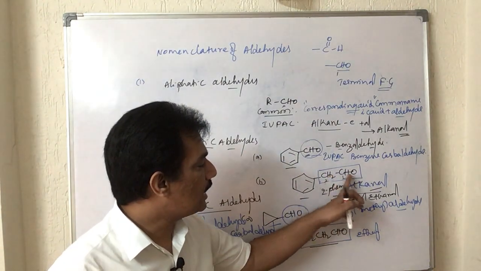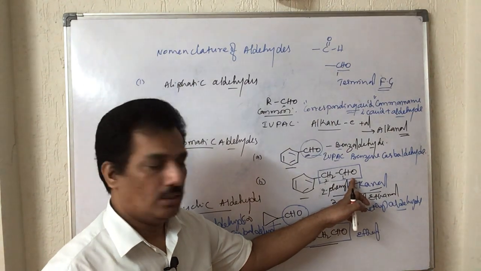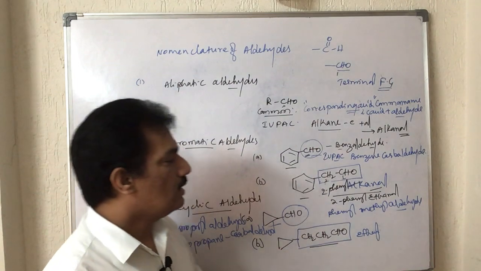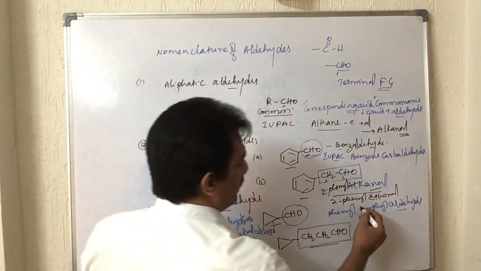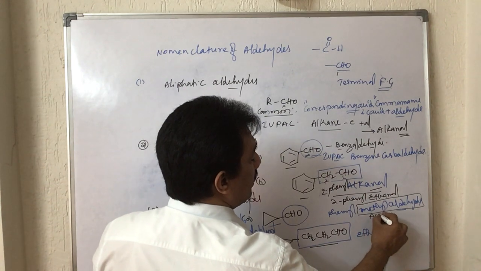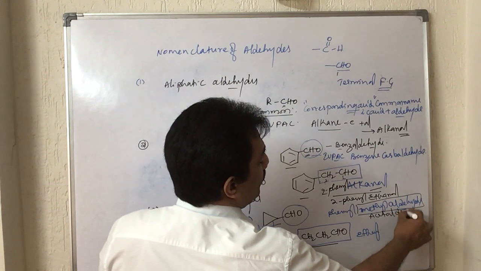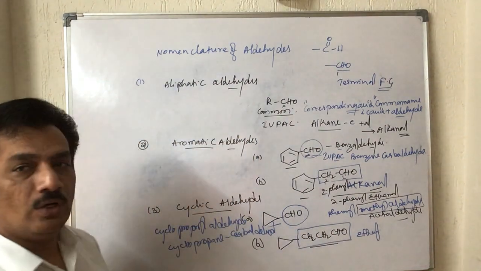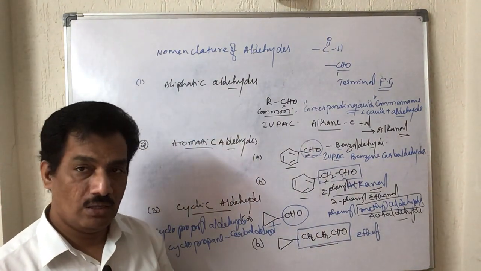Here it is acetaldehyde. Actually in the IUPAC system it is ethanal, and in the common system we can consider it as phenyl acetaldehyde. Actually, the name from its carboxylic acid derivative should be acetaldehyde.